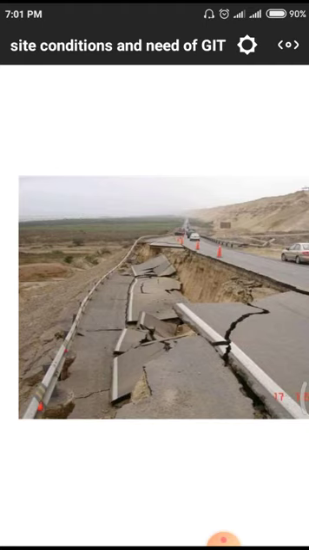In this case the road is a bitumen road. The bottom is a rigid content, and on the rigid content we have a flexible pavement. This flexible pavement is a two-lane or three-lane road. In this three-lane road, two lanes were dispersed to ground level due to lack of proper embankment and slope stabilization activities.